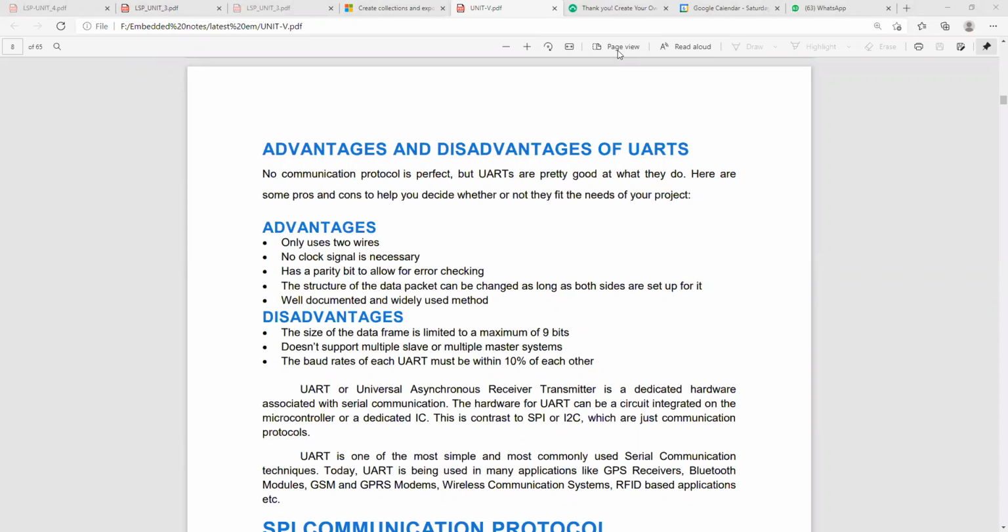Okay, someone has raised a hand. Any doubts in that, please? Okay, okay. What doubt, Srilekha? Please unmute yourself and tell me.